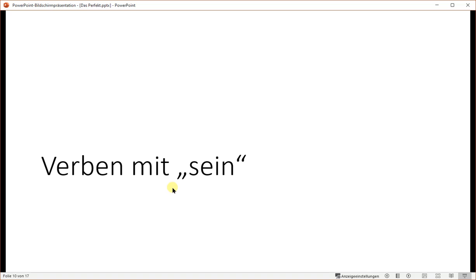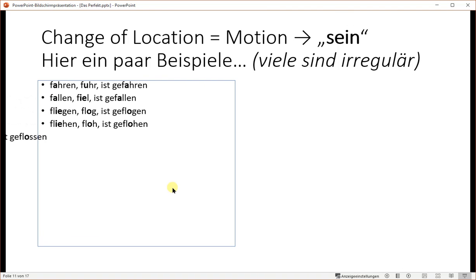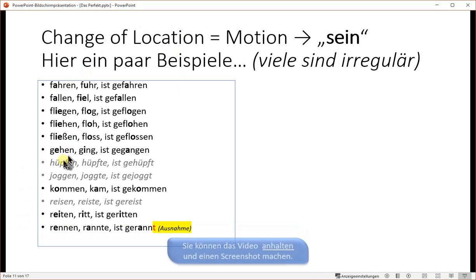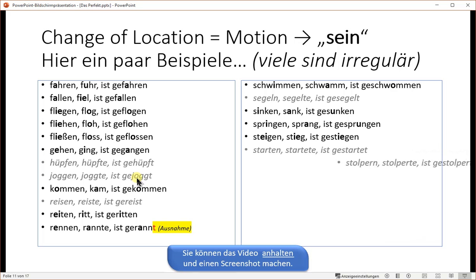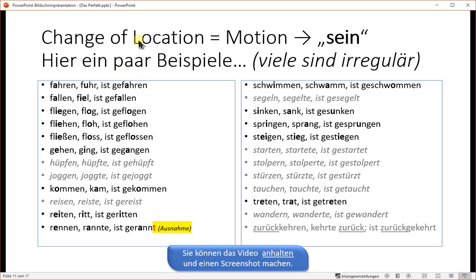So which verbs are using sein? Here's a list of several verbs that you can check on later. I marked the vowel changes on these, and if there's no vowel change, you see them here in gray. You can pause the video later, take a screenshot and read it when you have time. So this is change of location.